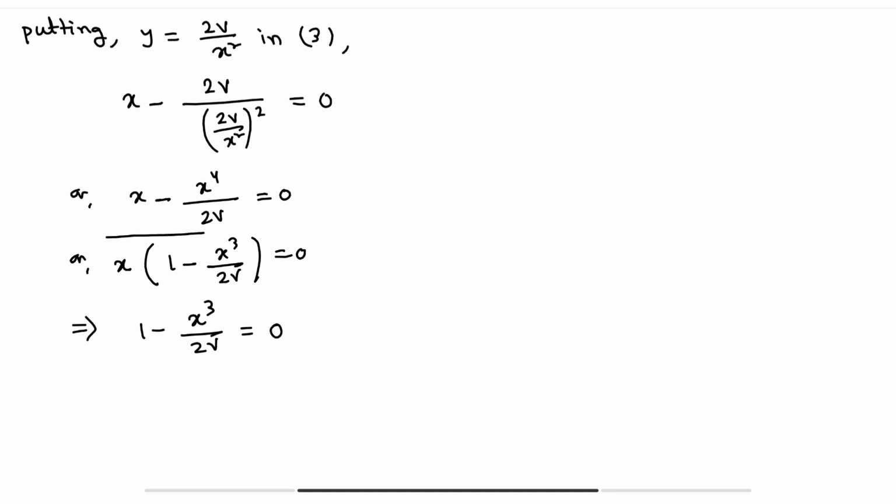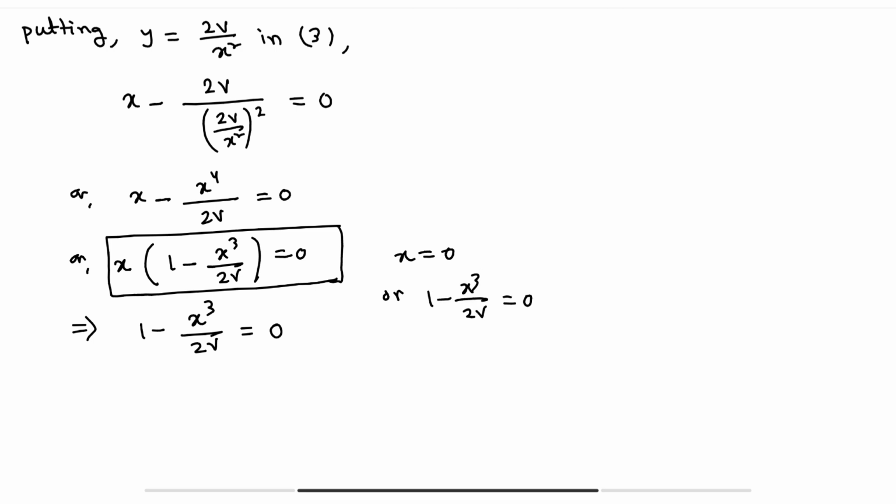Actually, from this equation we are getting two results. Either x equals 0 or this factor 1 minus x cube by 2v equals 0. But is it possible that x is equal to 0? No, because x is the length of the box and length cannot be 0.